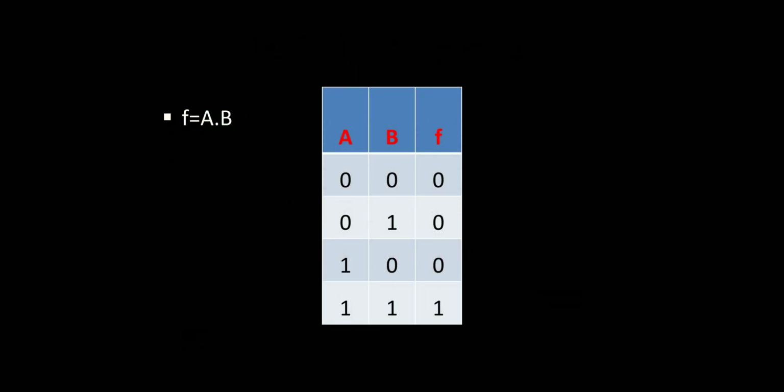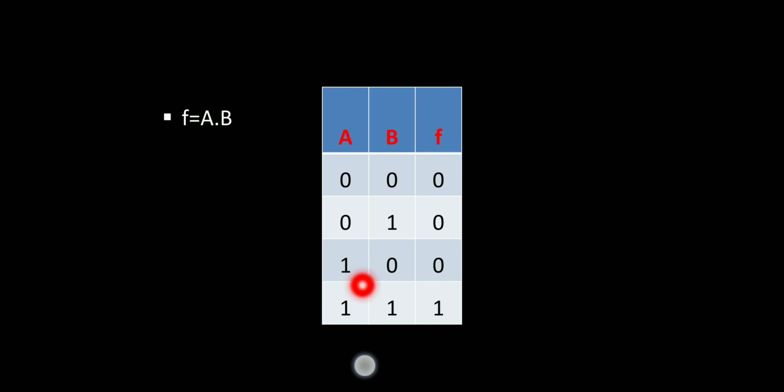Here the logic truth table is there for a and b values. First, a and b values are 0 and 0, the final result is also 0, false. Then 0 1, the result is 0. 1 0, the result is 0.